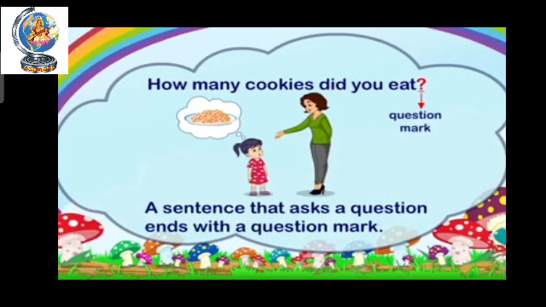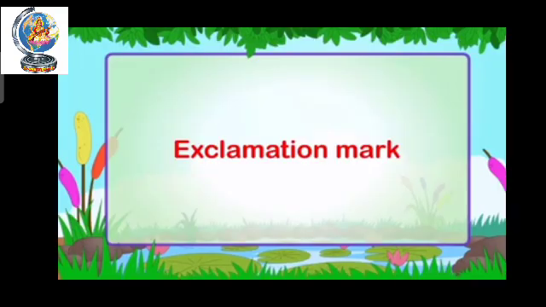A sentence that asks a question ends with a question mark. Here I saw once again, you can see this question mark. Okay. Now here, exclamation mark. Now the fourth mark, exclamation mark.